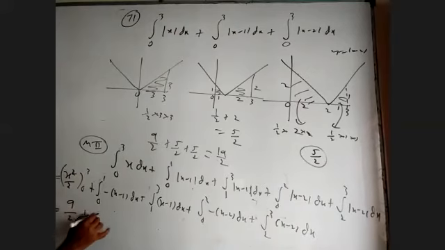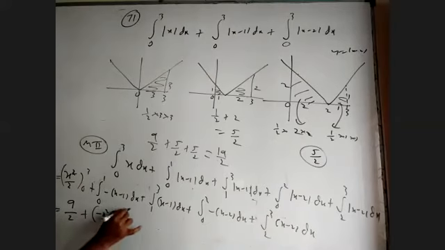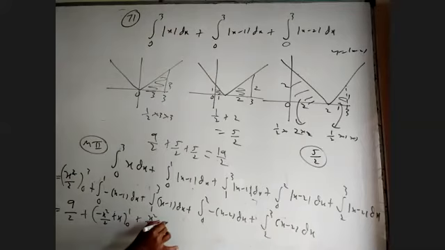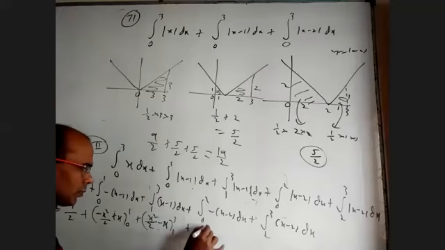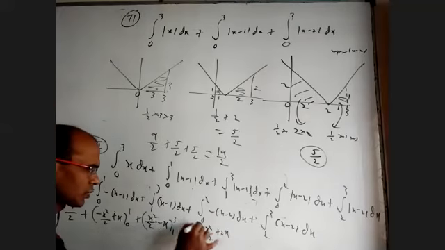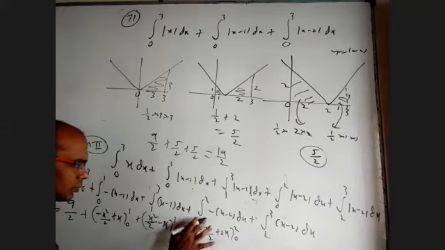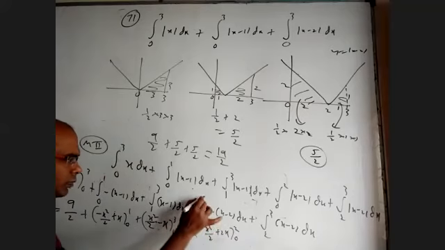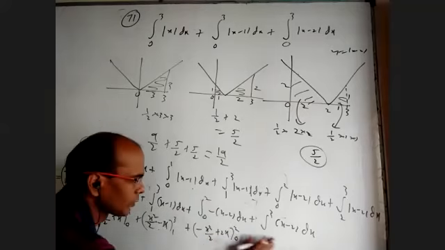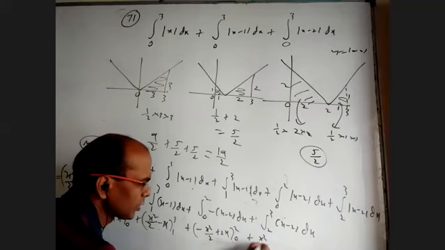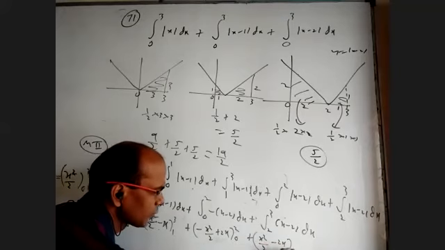This is minus x square by 2 plus x from 0 to 1. This is x square by 2 minus x from 1 to 3. So this will be minus x square by 2 plus 2x from 0 to 2, and x square by 2 minus 2x from 2 to 3.